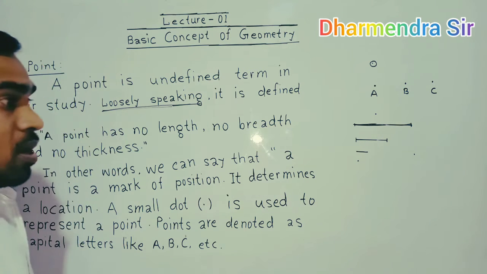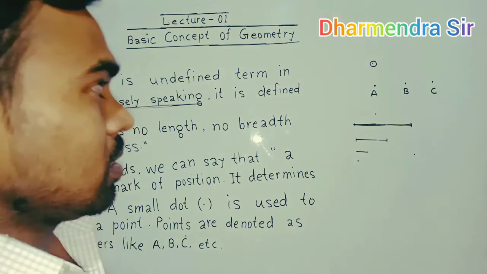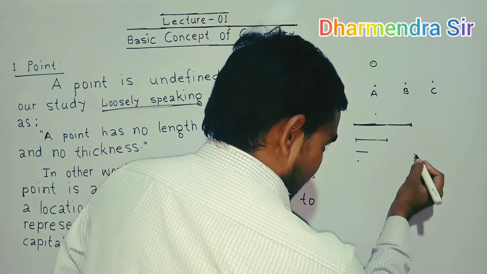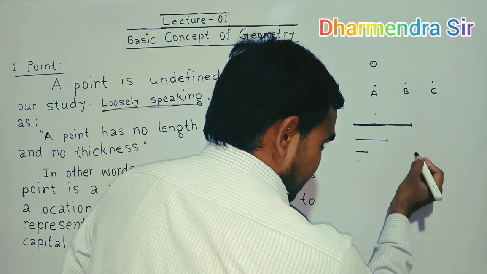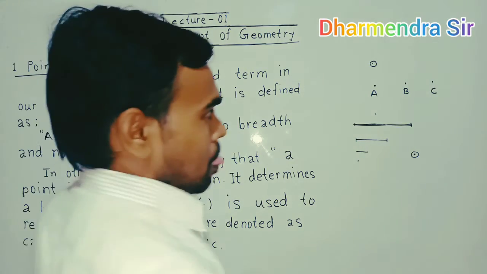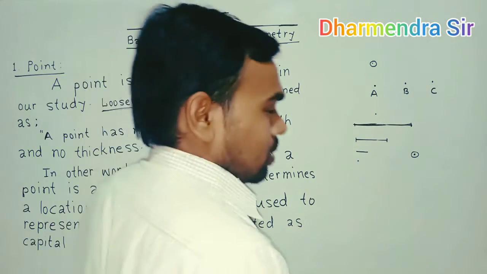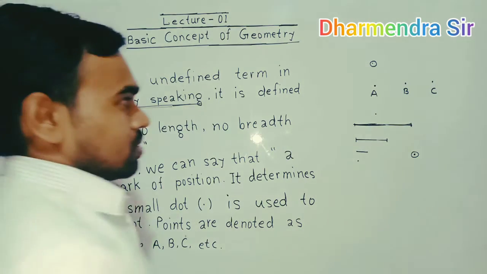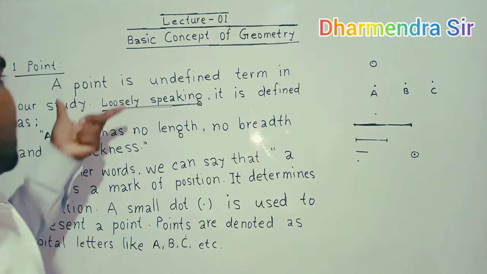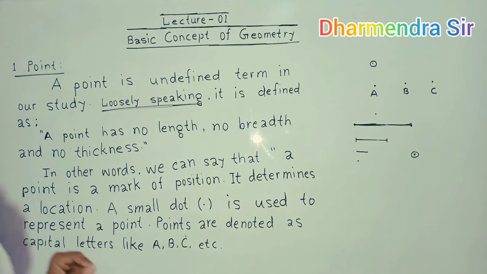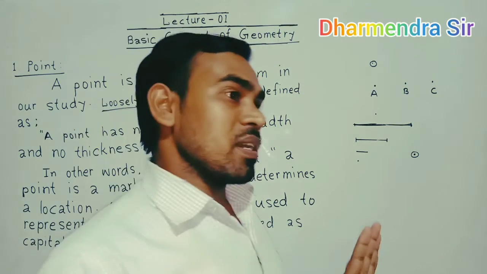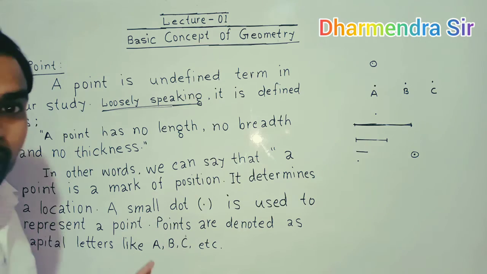Like this plane, that is the board, has a point here, and this point is denoted by a capital letter. Any capital letter you can use, A, B, C, etc. Okay, so this is the basic concept of point. I hope you understand the concept of point.